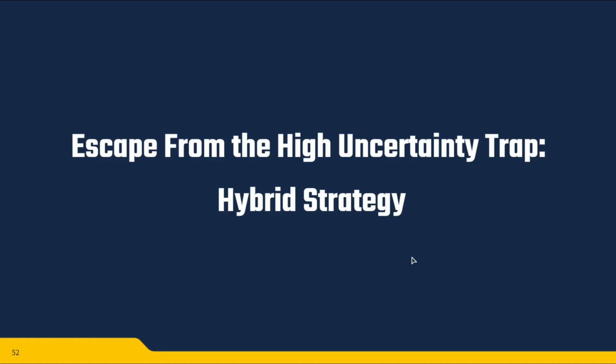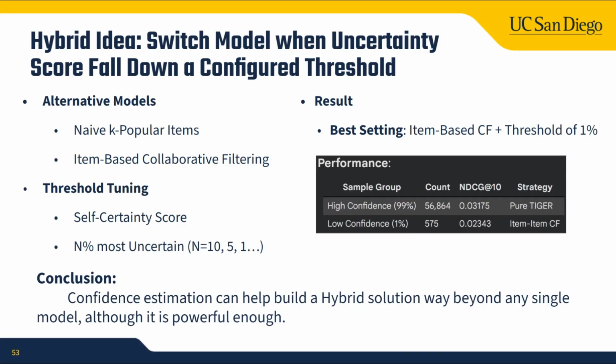So how do we escape from this trap? We have a hybrid idea: switch models when the uncertainty score falls below a configured threshold. We tried alternative models like naive top-K and item-based coverage filtering, and tuned the threshold. As you can see on the right-hand side, our solution improved over the pure Tiger when we switched to a simple item-based coverage filtering for the bottom 1% most uncertain samples. This indicates that confidence estimation can help build a hybrid solution that goes beyond any single model, although it is powerful enough, just like our Tiger model here.